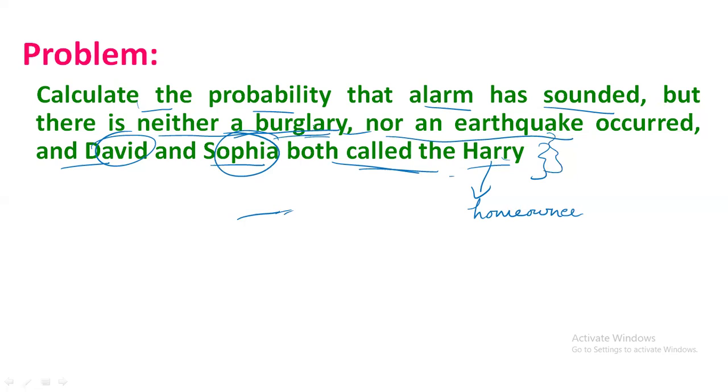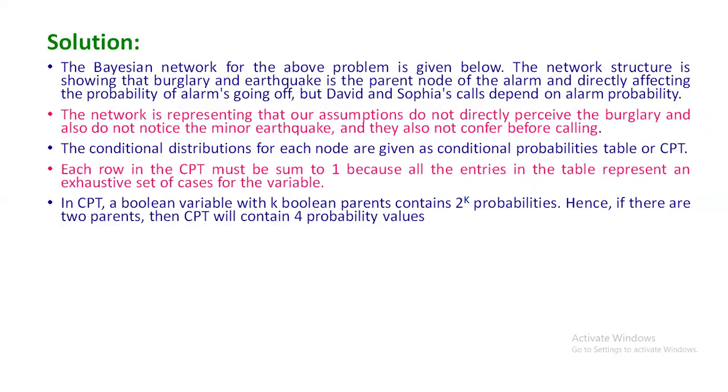So, the problem is given as: calculate the probability that an alarm has sounded, but there is neither a burglary nor an earthquake. Both have not happened, but the alarm sounded. Once the alarm sounded, David and Sophia may inform Harry. Now we'll see how the problem has been given. The solution for this problem is the Bayesian network, given below.